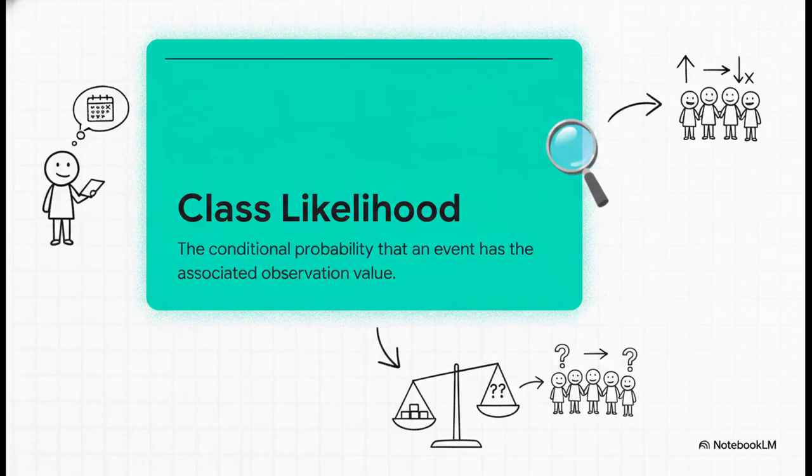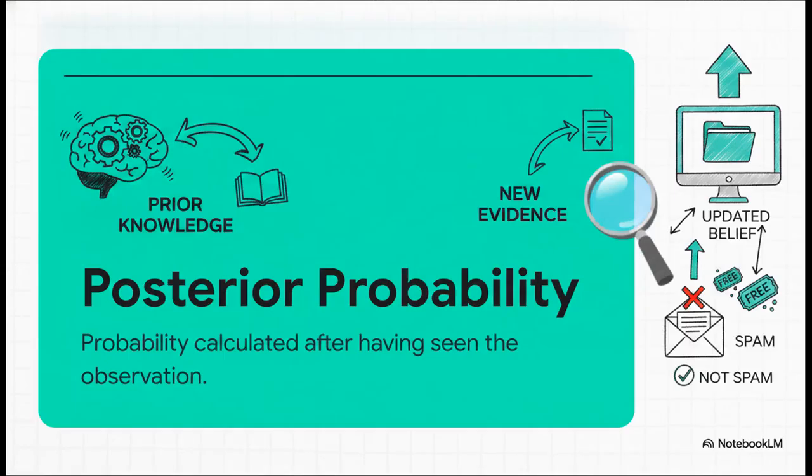Next up is the class likelihood, which tells us exactly what our observed data says regarding a specific class or category. Going back to our teacher analogy, let's say you notice a specific student hasn't attended any lectures all semester. The class likelihood evaluates conditional probability. It asks, what is the probability of a student missing all their lectures given that they are in the group of students who pass? It's evaluating the new evidence, the lack of attendance, against our known categories of passing or failing. Now for the really cool part.